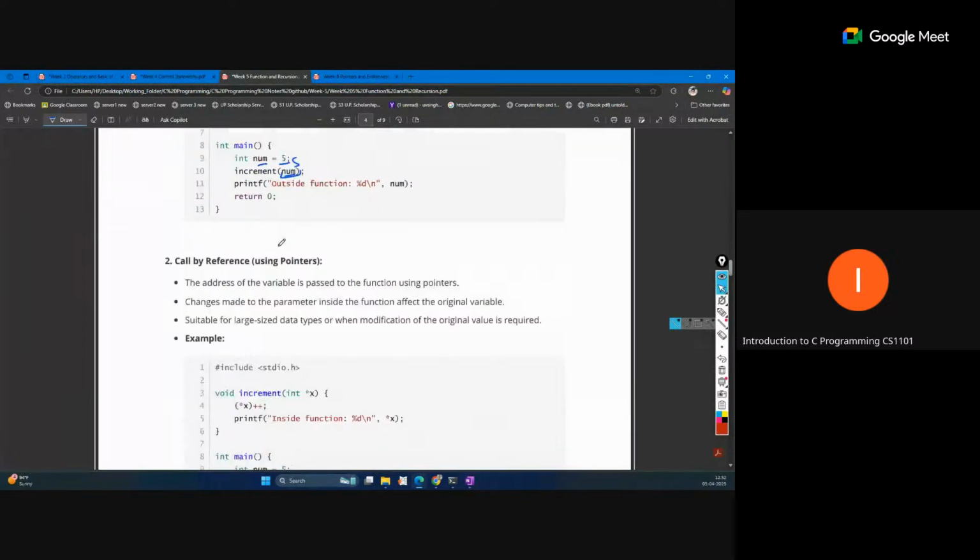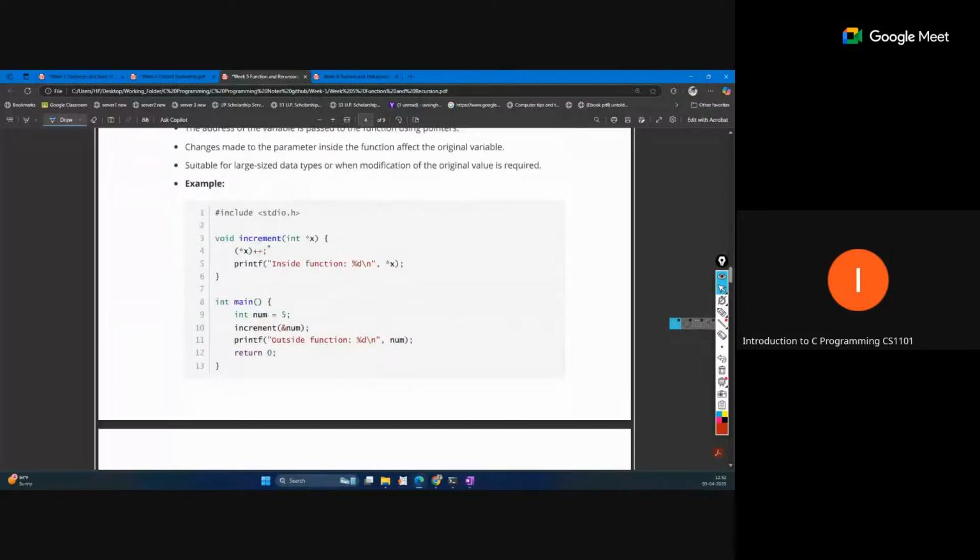But if we pass the address of this num, that becomes call by reference. Now we are not passing the value, we are passing the memory address. And to store this memory address, we have to define a pointer here. That pointer will contain the address of the memory that actually contains this data. But this is like an address.